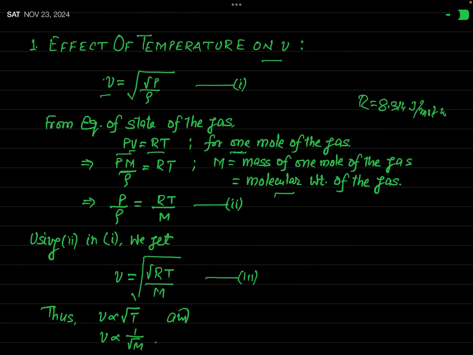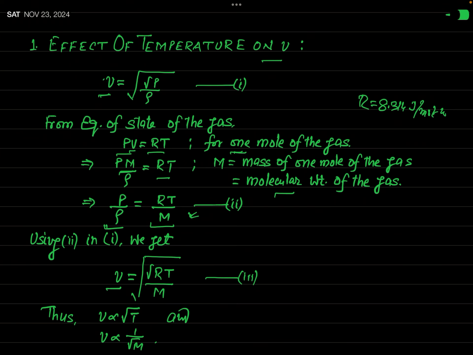And therefore our equation is PM divided by rho equal to RT, and therefore P over rho is RT over M. So now, if you want to find the effect of temperature on this velocity V, you must replace this P by rho by the expression RT over M in equation 1. And therefore you can see that V is equal to the square root of gamma RT over M.